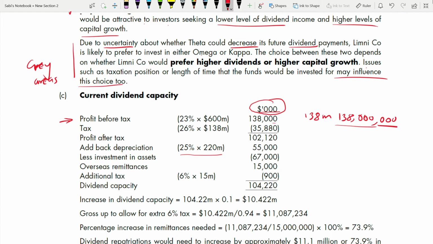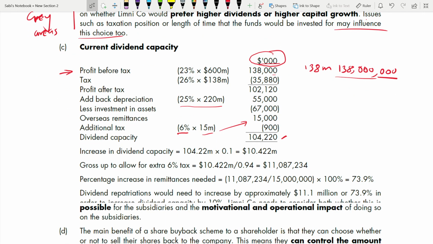Additional tax, we have calculated the 6% because they have paid 20% on that overseas remittance, but Limni has to pay 26%, so the difference is 6% on 15 million on this remittance. Additional tax, right? Because you have paid less. So 900. And then this is your dividend capacity. On this dividend capacity, take 10% because you are supposed to increase the dividend capacity by 10%. That's why you are multiplying by 0.1, which is 10%.